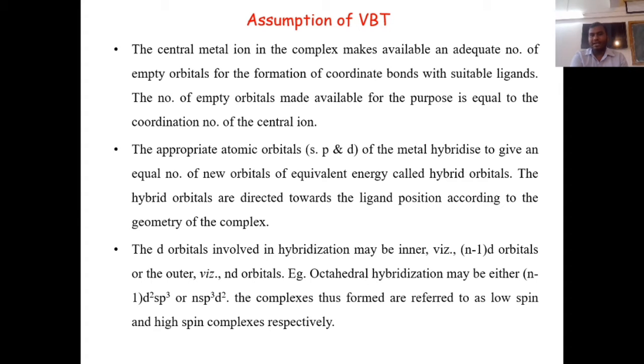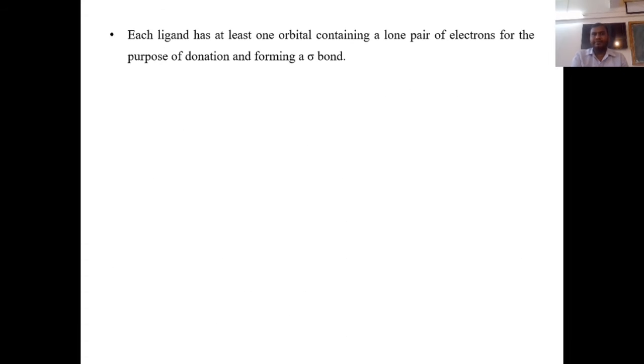This is determined by which d orbital is involved while forming a bond, or undergoes hybridization to give the new equivalent hybrid orbitals. Again, each ligand has at least one orbital containing a lone pair of electrons for the purpose of donation and forming a sigma bond.